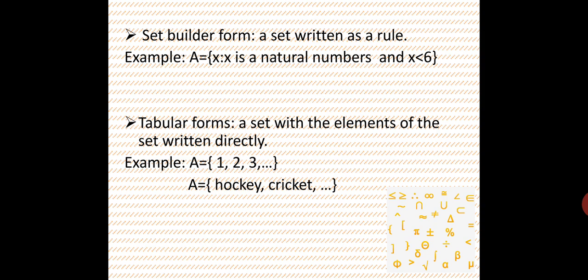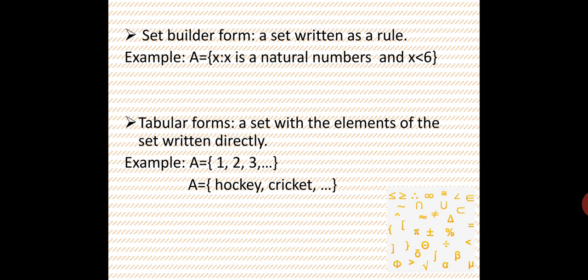Okay, what is the set builder form? In the set builder form, we write the rule. A set written as a rule is called the set builder form. For example, set A is equal to {x : x is a natural number and x < 6}. This colon indicates such that. It means set A is equal to the numbers 1 to 5.